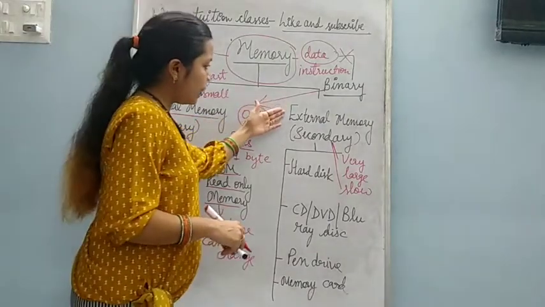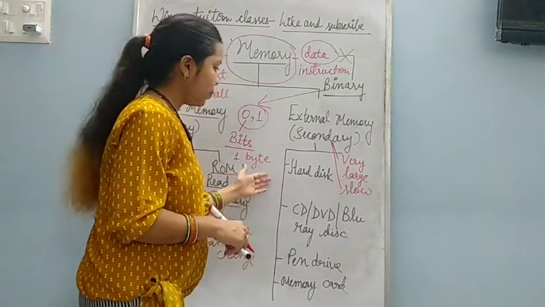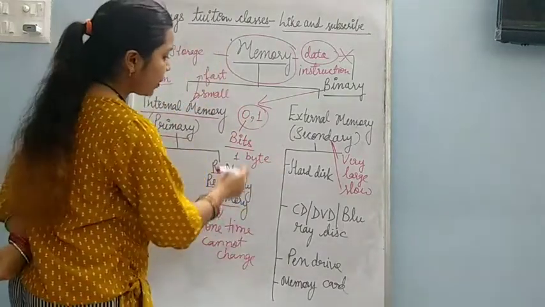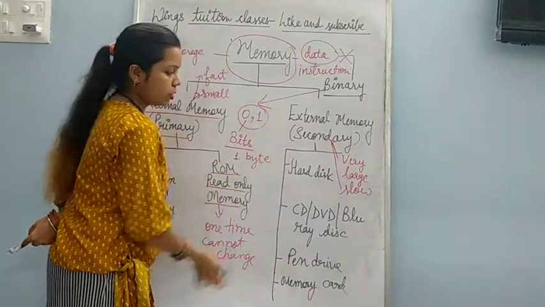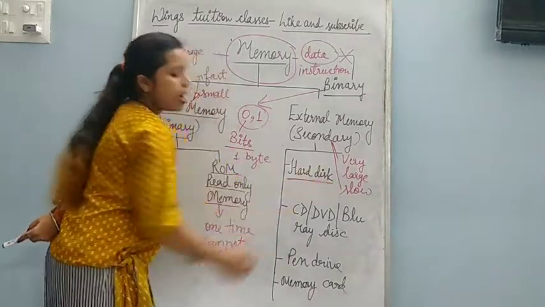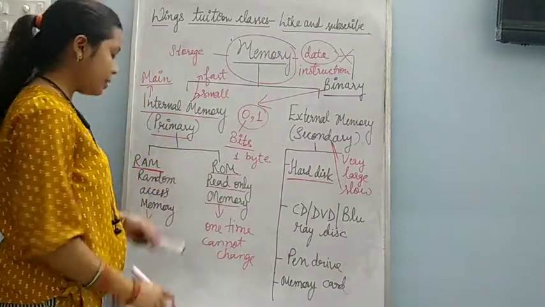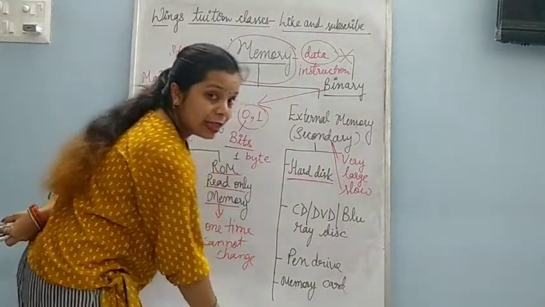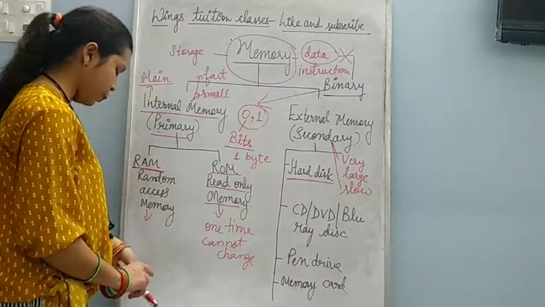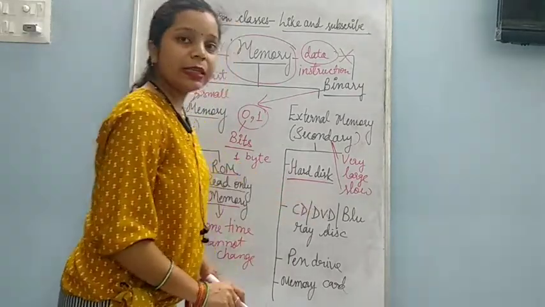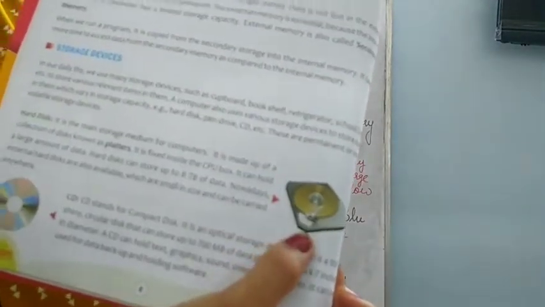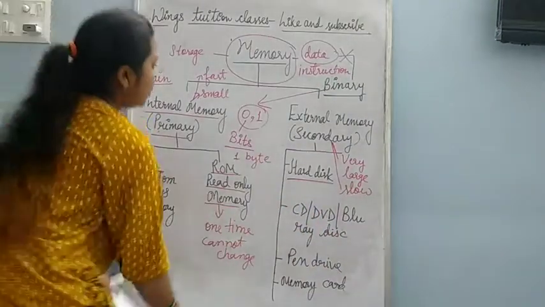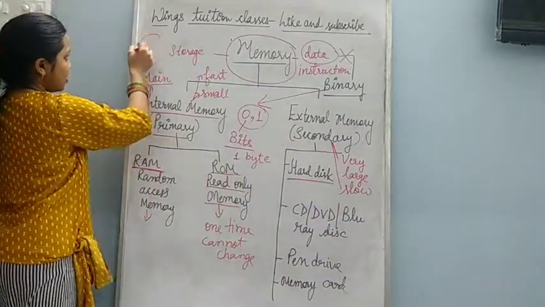Now I am going to explain you about external memory. What is external memory? In external memory, some external devices are used. So first one is the hard disk. This hard disk is present inside the CPU of the computer. You will get this hard disk inside the CPU of the computer, and this hard disk is like this.